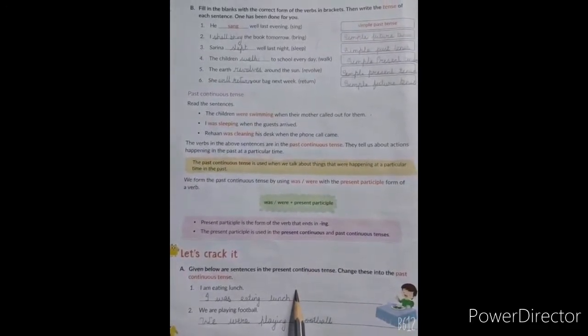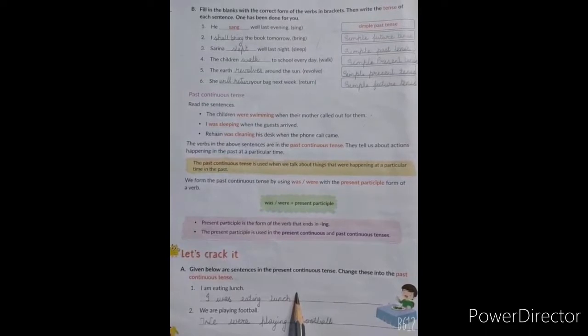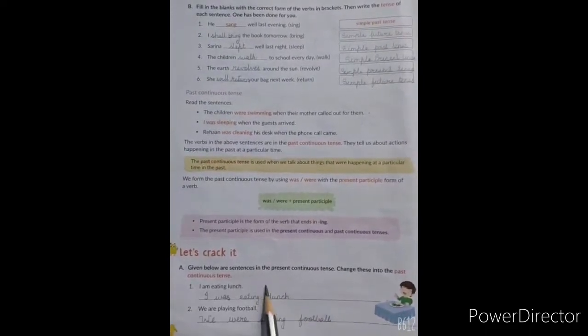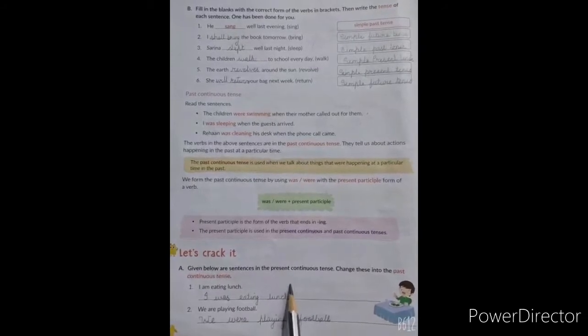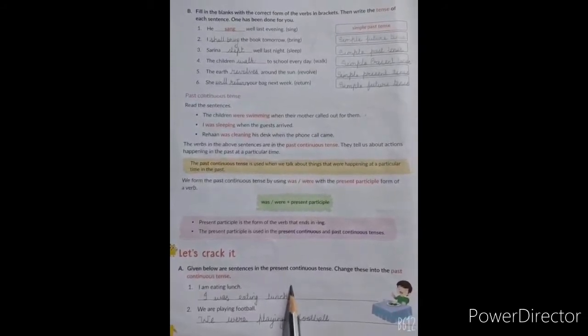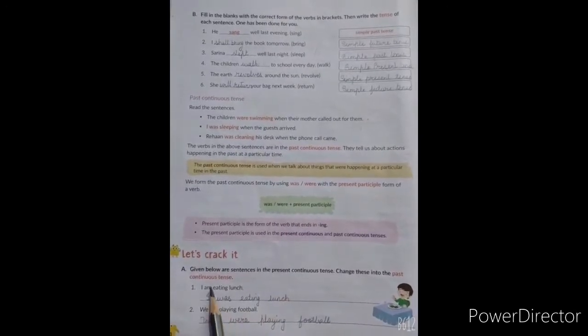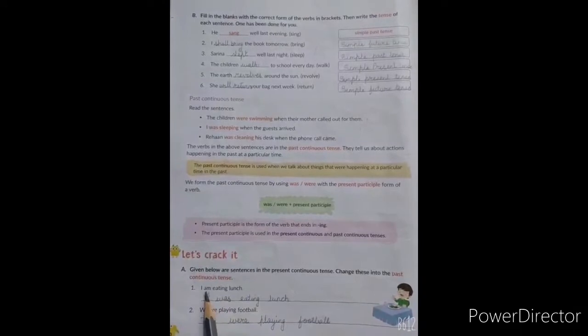Given below are sentences in the present continuous tense. Change these sentences into past continuous tense. So what we have to do, students? We have to only change the verb, that is the helping verb. So the first one, I am eating lunch. So we have to change this am, helping verb. So it will be I was eating lunch.